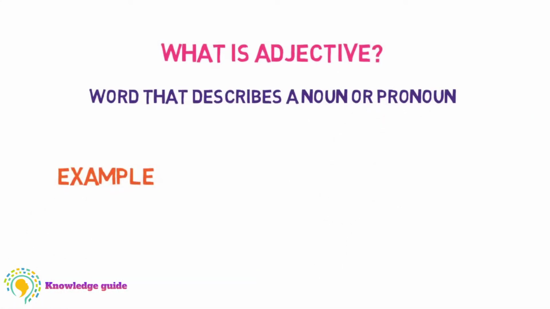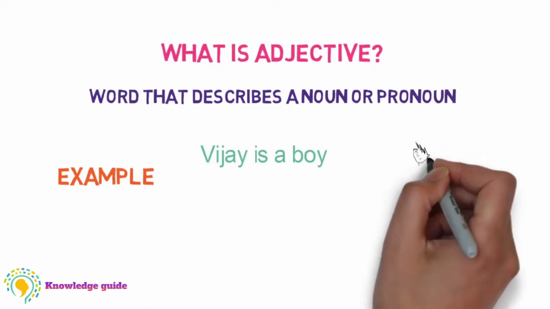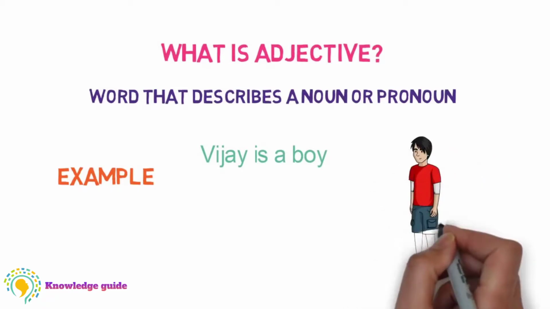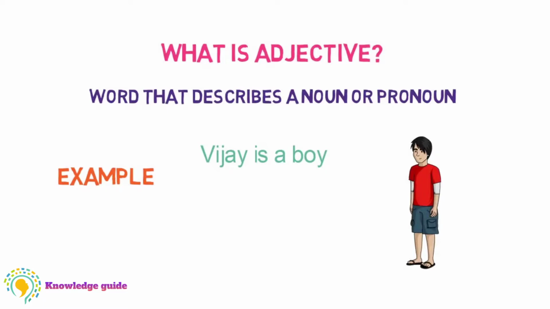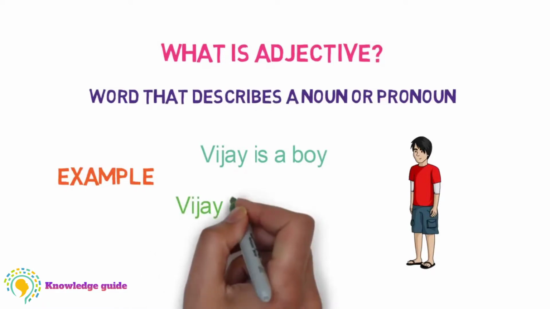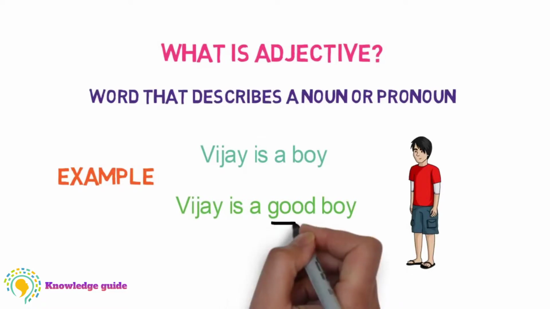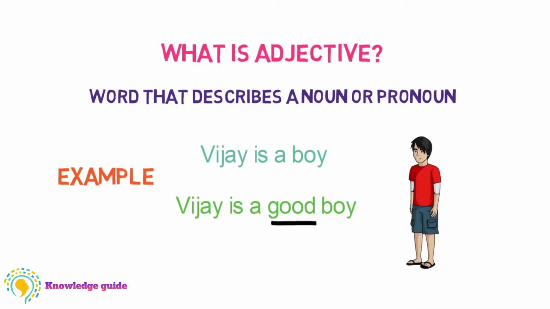For example, let me give you an example and make you understand. Vijay is a boy. Now here we know that Vijay is a boy, but what kind of boy is Vijay? That means, what is the quality of Vijay? We do not know by simply saying Vijay is a boy. But if we say Vijay is a good boy, we can know that Vijay has the quality of good. Here good is the adjective. So we can understand it clearly.